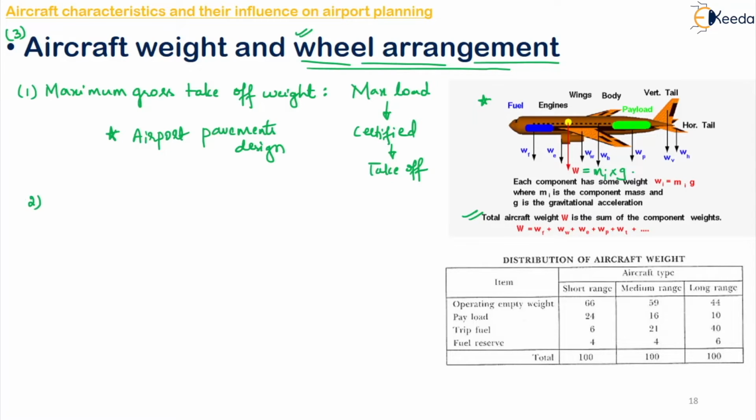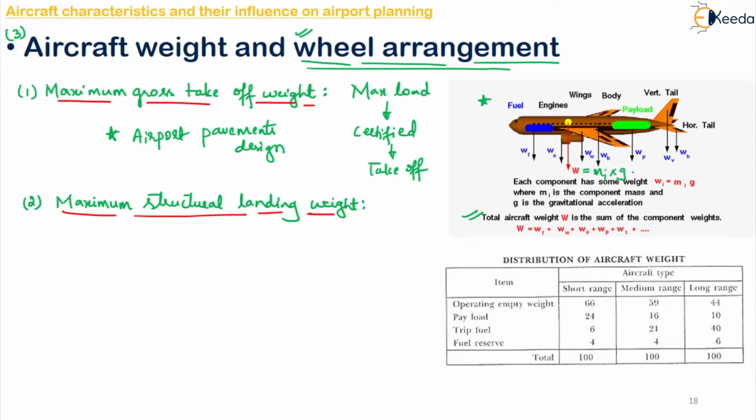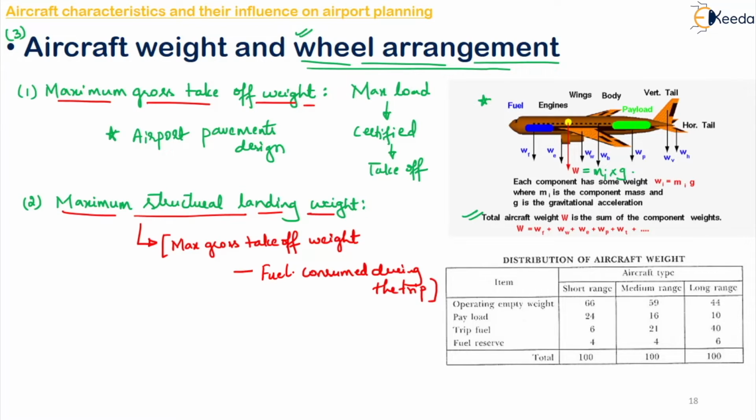Okay, next moving on to the second one. The second one is your maximum structural landing weight. First one is what? Maximum gross takeoff weight, and the second one is your maximum structural landing weight. Now this is the difference between the gross takeoff weight and the weight of the fuel that is consumed during the trip. Okay, so difference between max gross takeoff weight and the fuel consumed during the trip.